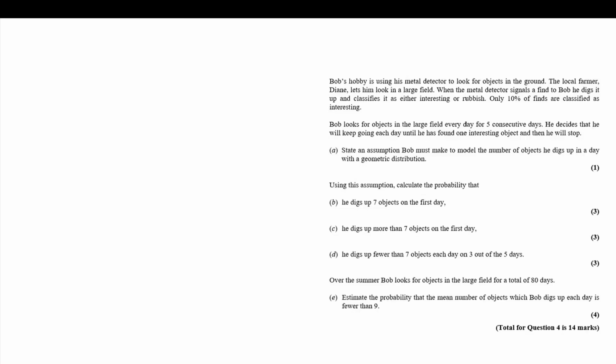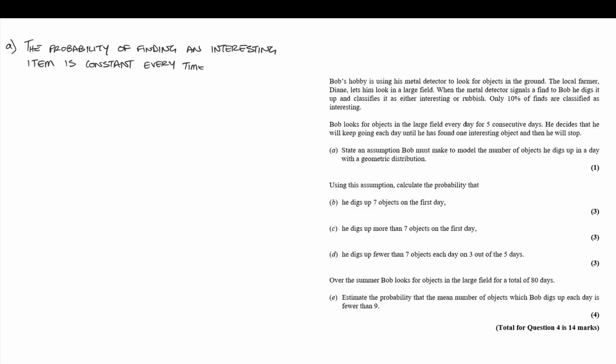Well, the assumption that Bob can make, firstly, is that the interesting items are spread evenly around the field, so that the probability that he digs up one interesting item is independent from the probability he digs up a second interesting item, so they're not in clusters around the field. That means that the probability of finding an interesting item is constant. It's always the same probability. The interesting items aren't diminishing, they're not running out. The same probability, 0.1, of finding an interesting item.